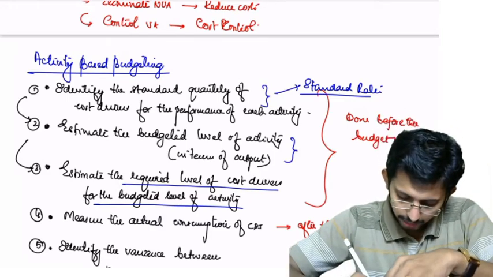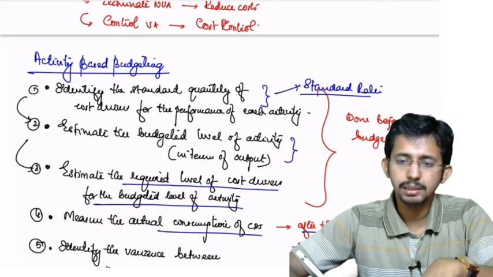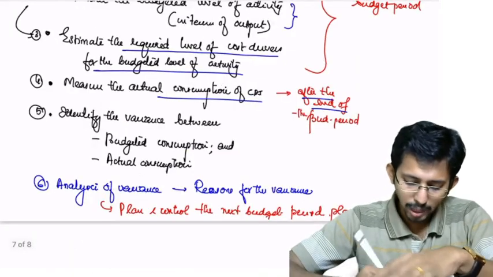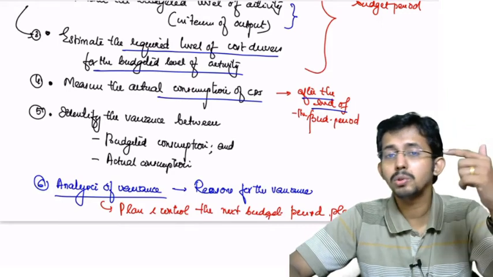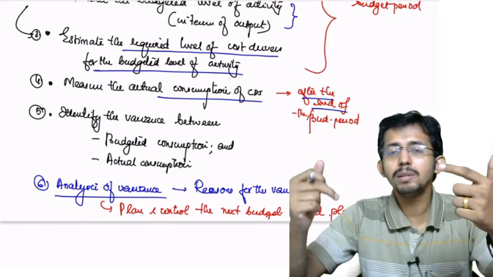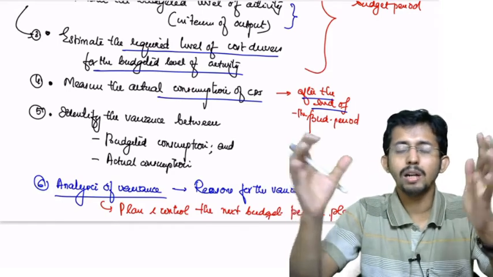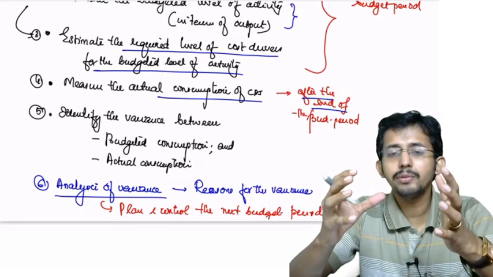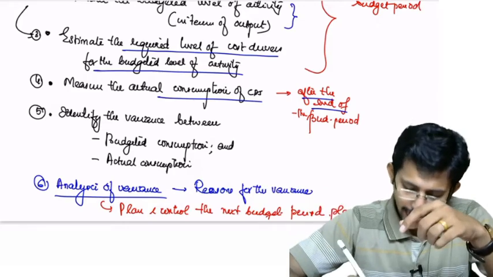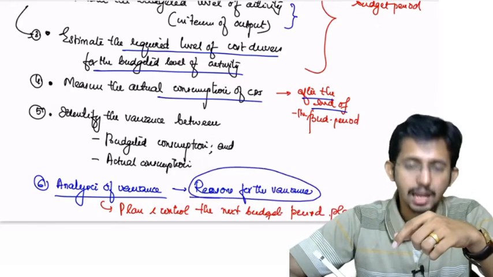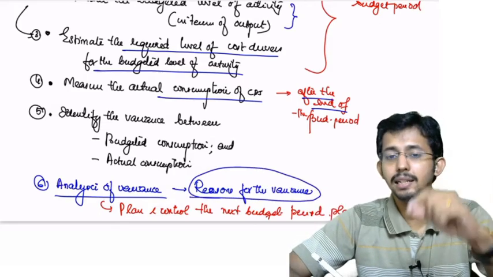So this has to be done at the end of the budget period. Then you have to analyze the variance. What was your standard or what was your budget and how much did you actually consume? What is the difference? You identify the difference and analyze the variance. And the reasons for this variance have to be identified and analyzed.